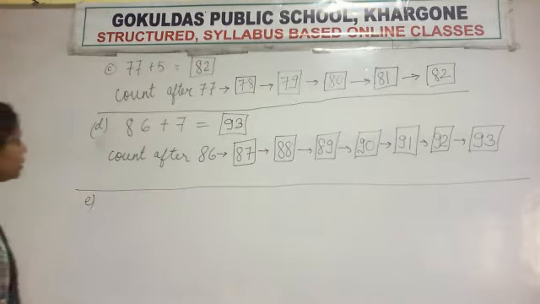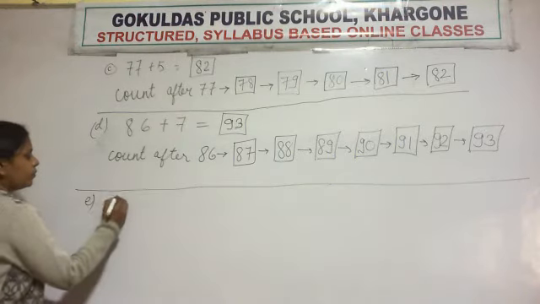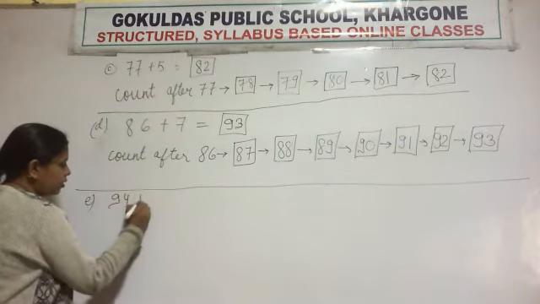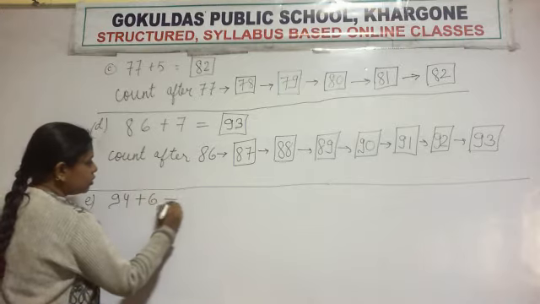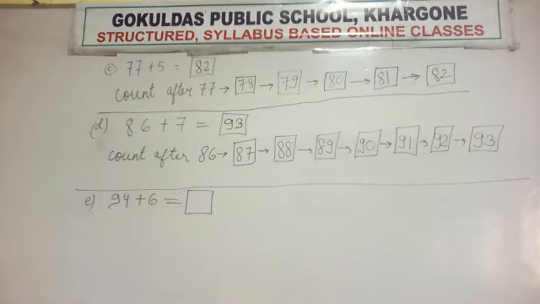Now the last question, E, 94 plus 6. 94 plus 6. This also do yourself. Try to solve this question fast. Do yourself.